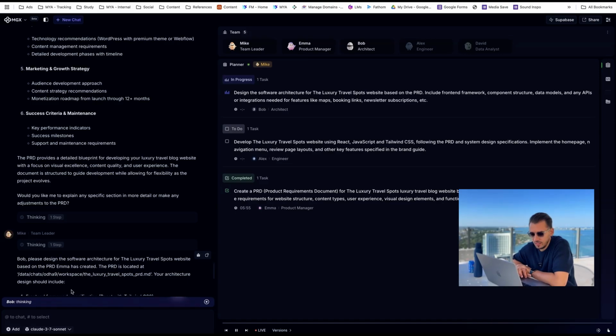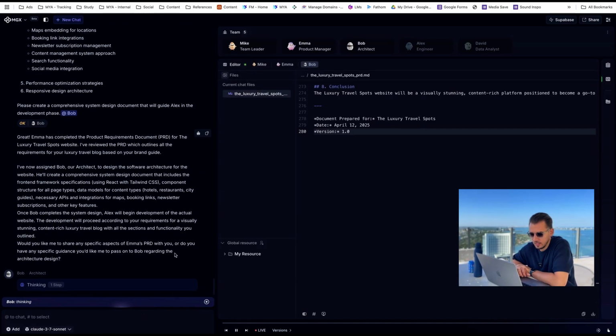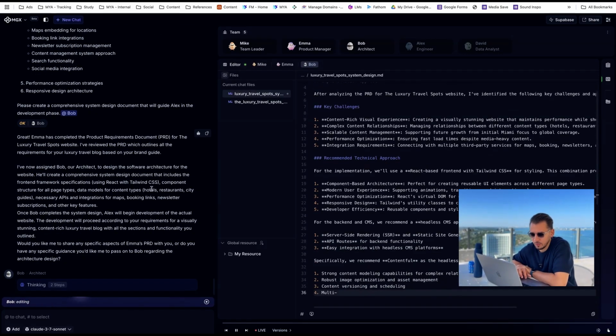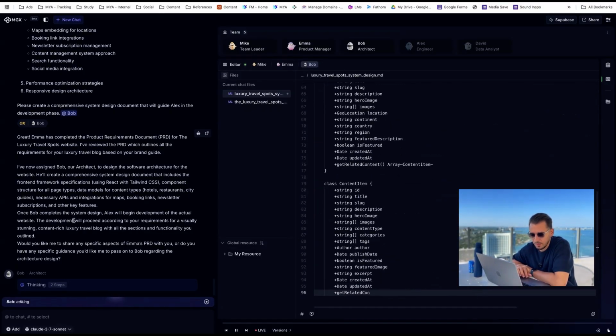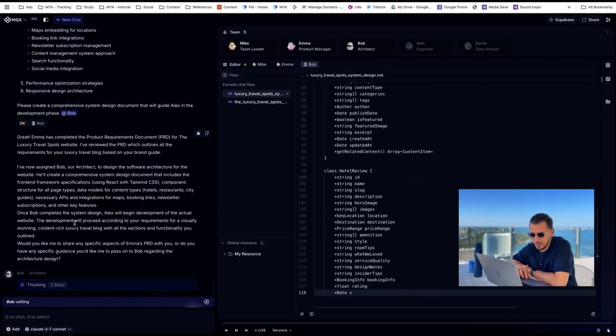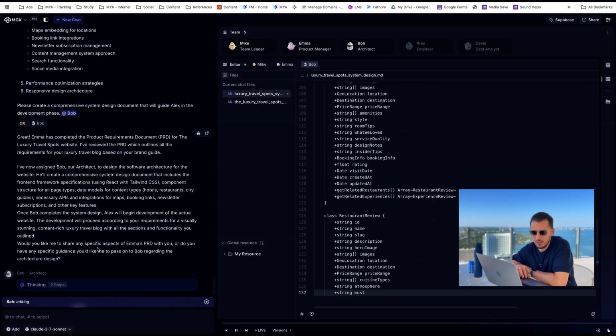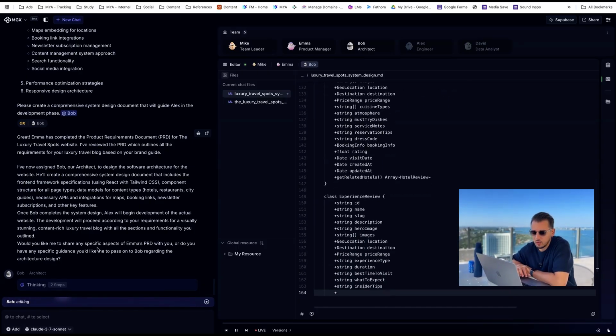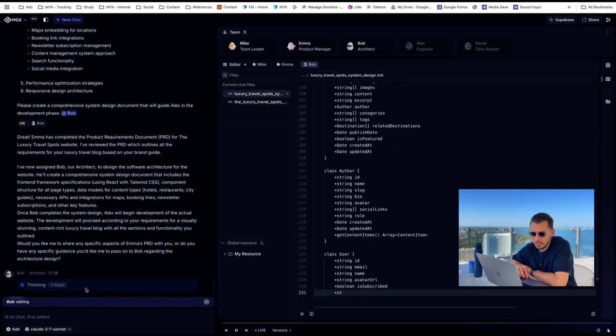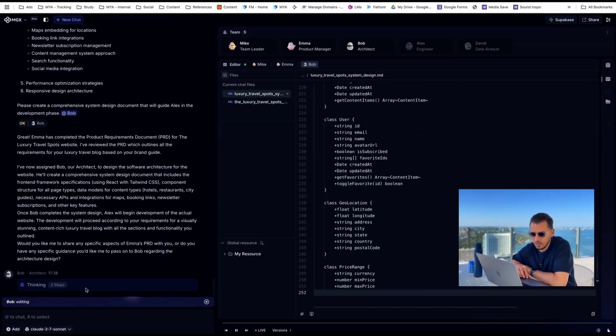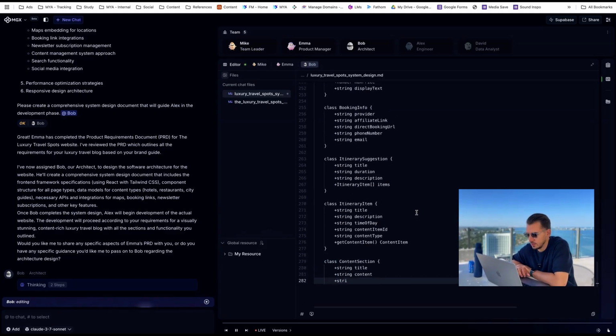What I'm trying to figure out though is if I can intervene. Oh, okay. So they're going to use React and Tailwind. I'm not surprised. Once Bob completes the system design, Alex will begin development of the actual website. The development will proceed according to your requirements. Would you like me to share any specific aspects of? No, you guys keep doing your thing, I guess.